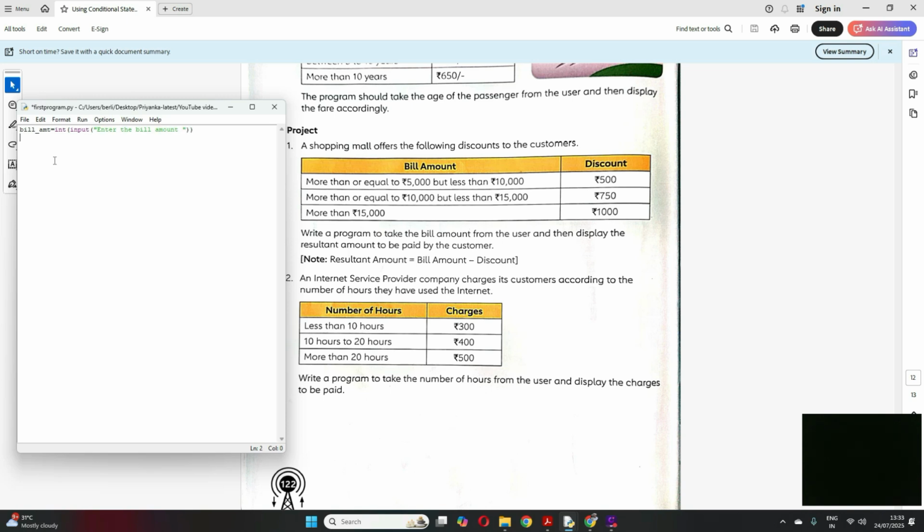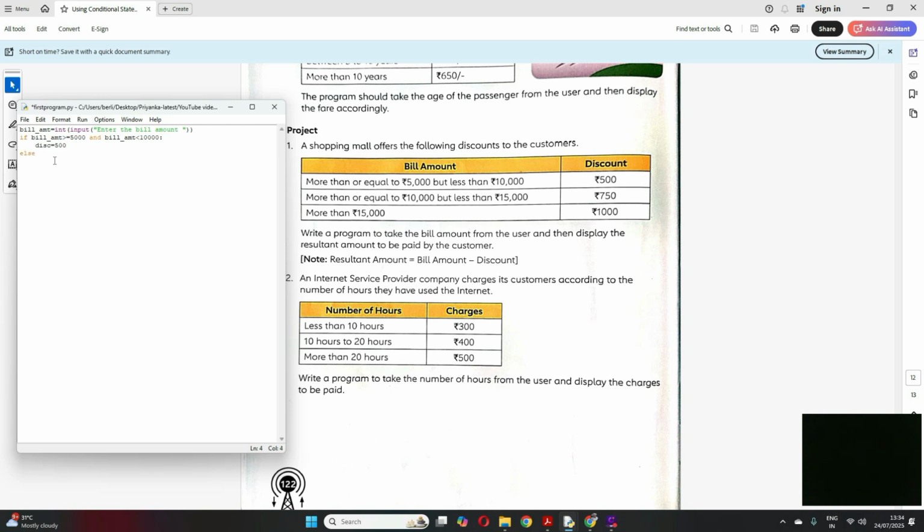Now I will check if bill_amount is greater than or equal to 5,000 but less than 10,000, so it is an AND condition, bill_amount less than 10,000, then I have to put a colon, right? Then my discount is equal to 500, correct?